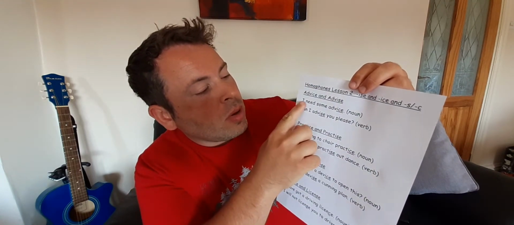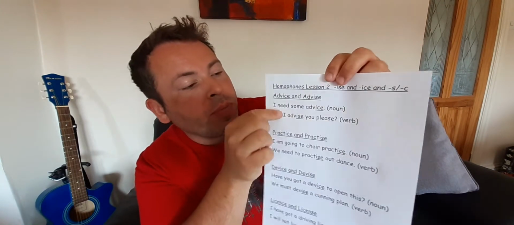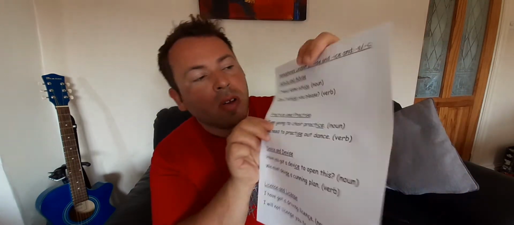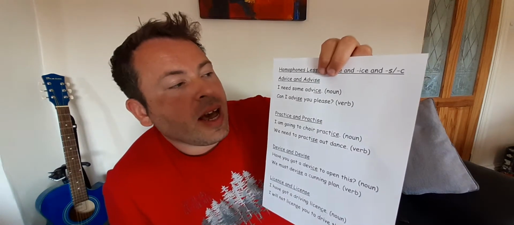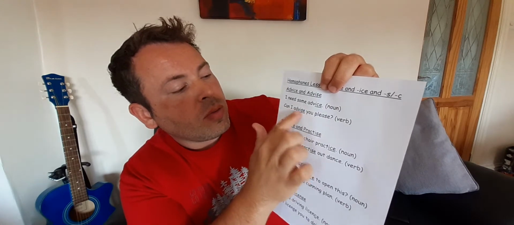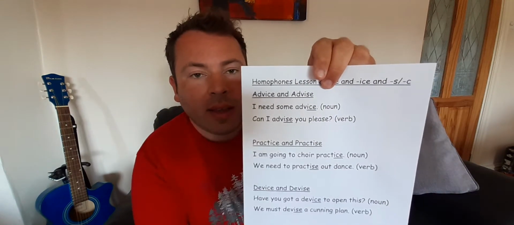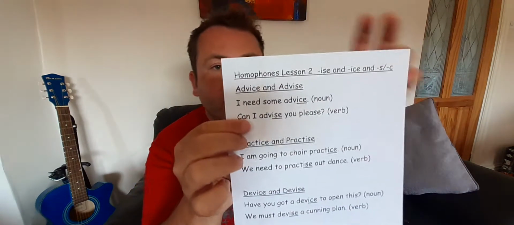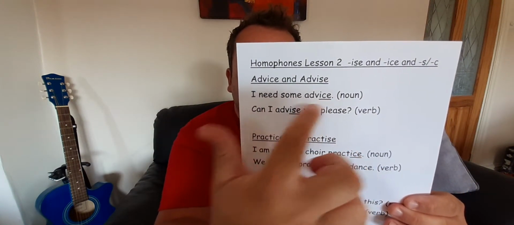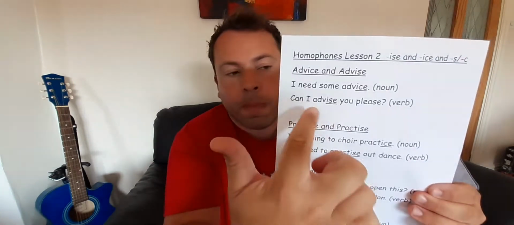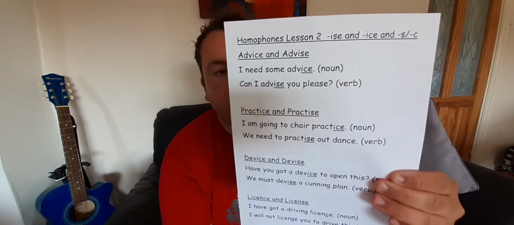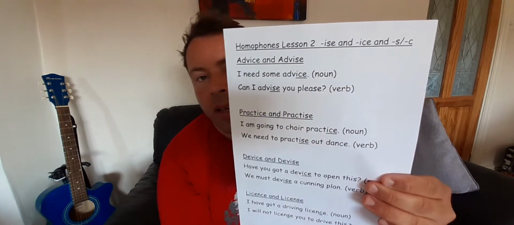Okay, so first of all, I've put them in sentences for you. I need some advice. With the C, it's a noun. Can I advise you, please? When it's a verb, it's ISE. So look at the difference now. I need some advice, ICE, which is the noun. Then, can I advise you, please, with the S, that's the verb.